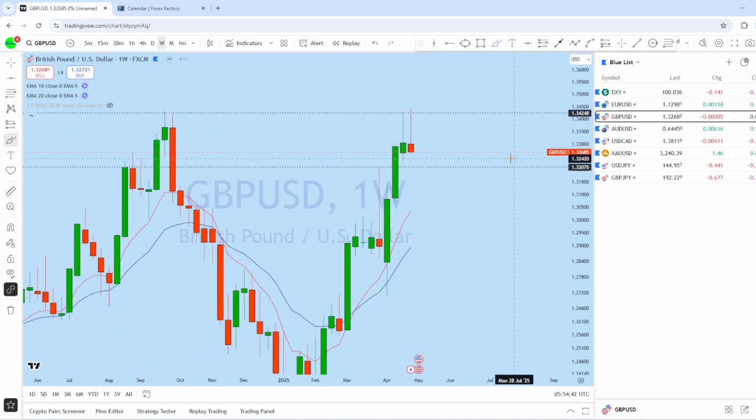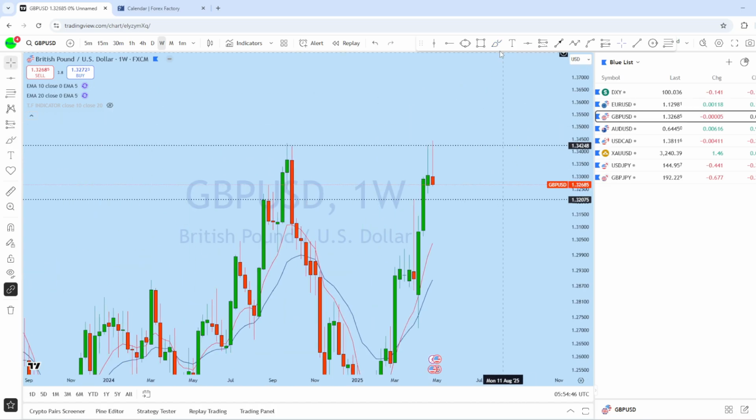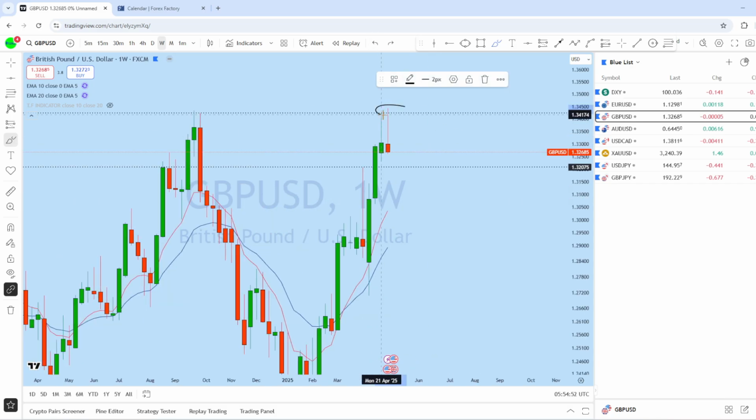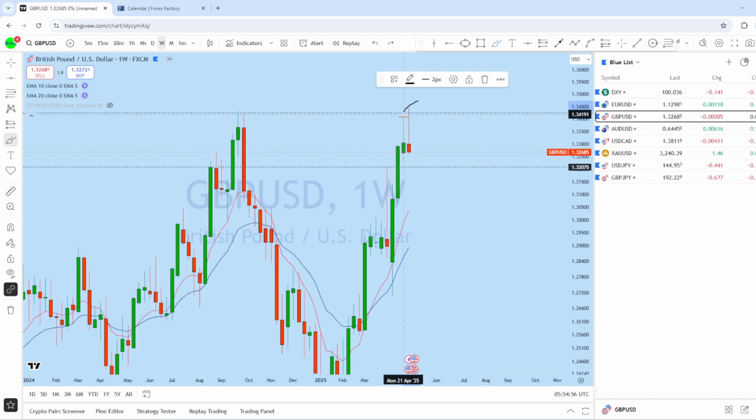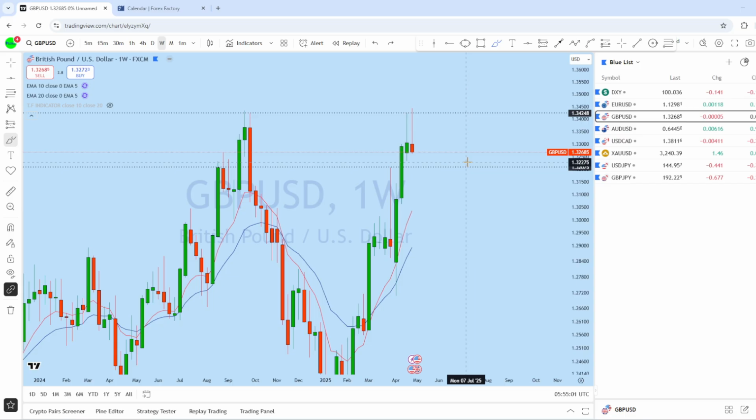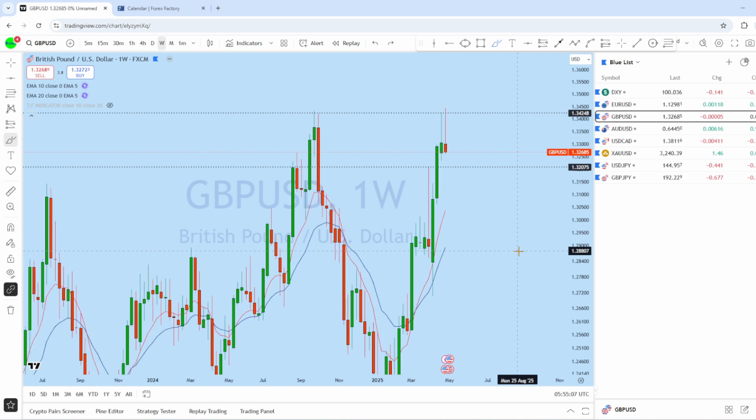Now if we look at the weekly chart here on British pound US dollar, we can see that from the weekly the price has crossed this high, and also there is a cross of this high, grabbing liquidity from the top multiple times on the weekly, and this is the weekly pin bar. Back-to-back two important candlestick patterns have got a rejection from the key level, which can give potentially downward pressure here on GBPUSD.